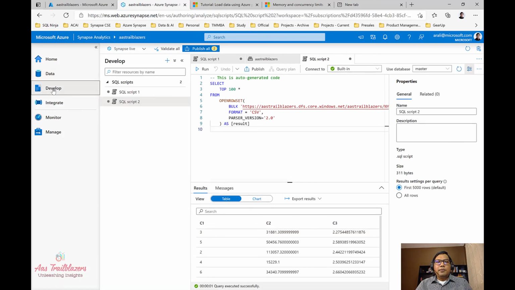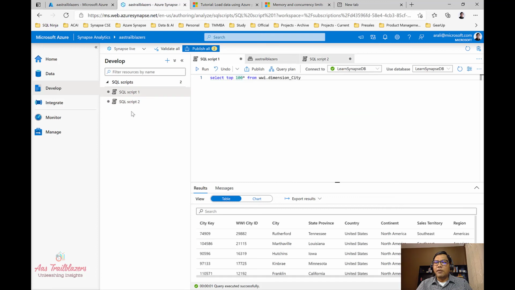On the develop screen, we'll see all the development work that we are doing, right? So far we created multiple SQL script files, and this is what we see over here. We can switch back and forth between these files. You can also create a notebook to work with Spark in Synapse Studio. We do not have a notebook so far, so we are not seeing it here, but we can click on this and it will allow us to create a SQL script, notebook, data flow, or even an Apache Spark job definition.